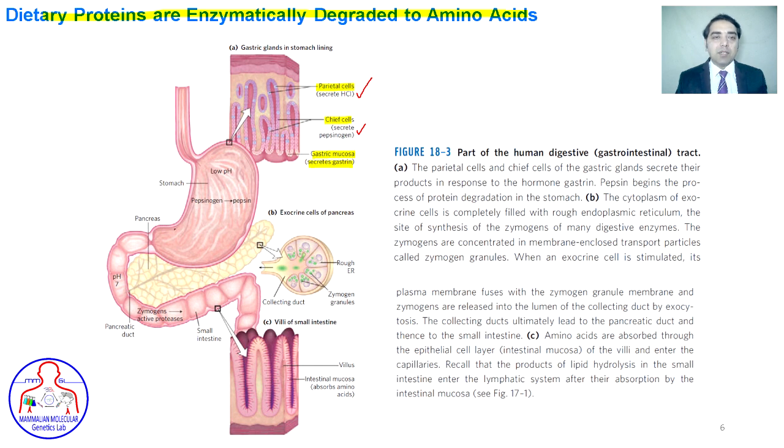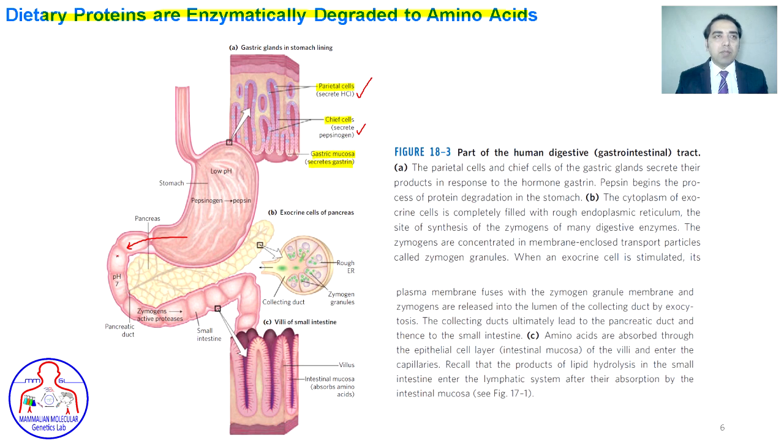These partially degraded proteins enter the small intestine. In the small intestine, secretin is released that activates the pancreas to release bicarbonate. Thus, bicarbonate coming from the pancreas increases the pH of the partially degraded proteins to near 7 or 8.